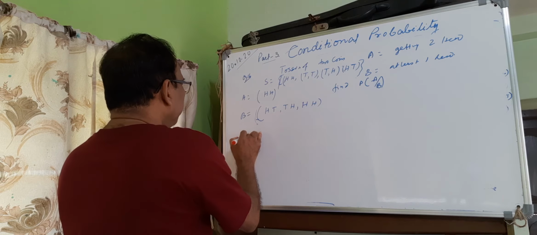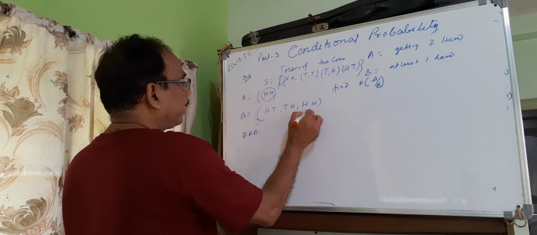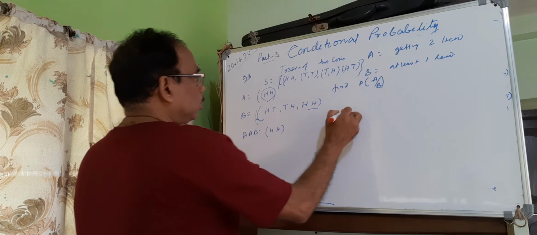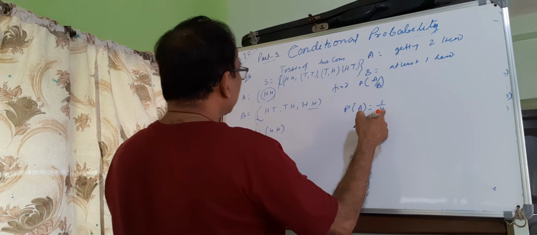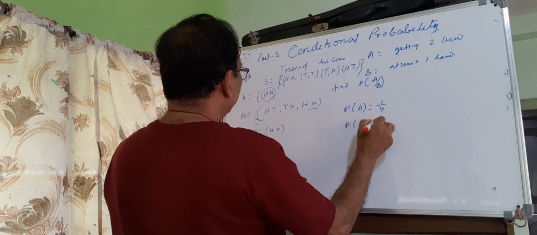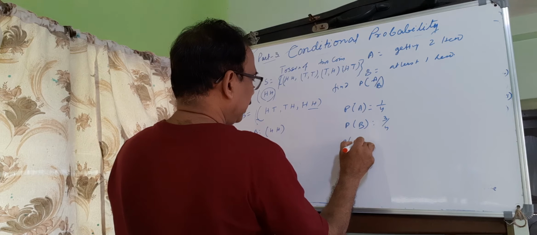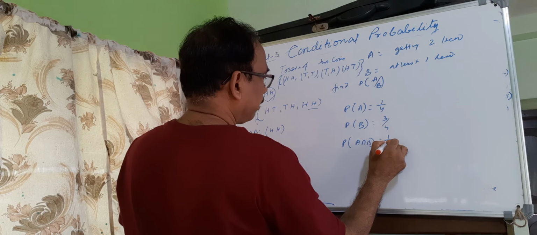So here A cap B is HH. P(A) is 1 by 4, the total sample space being 4, P(B) is 3 by 4, and P(A cap B) is 1 by 4.